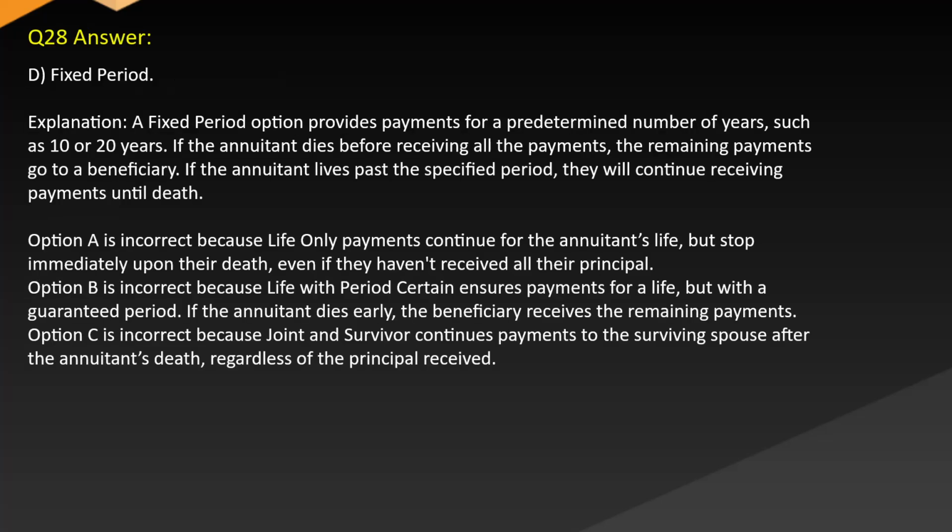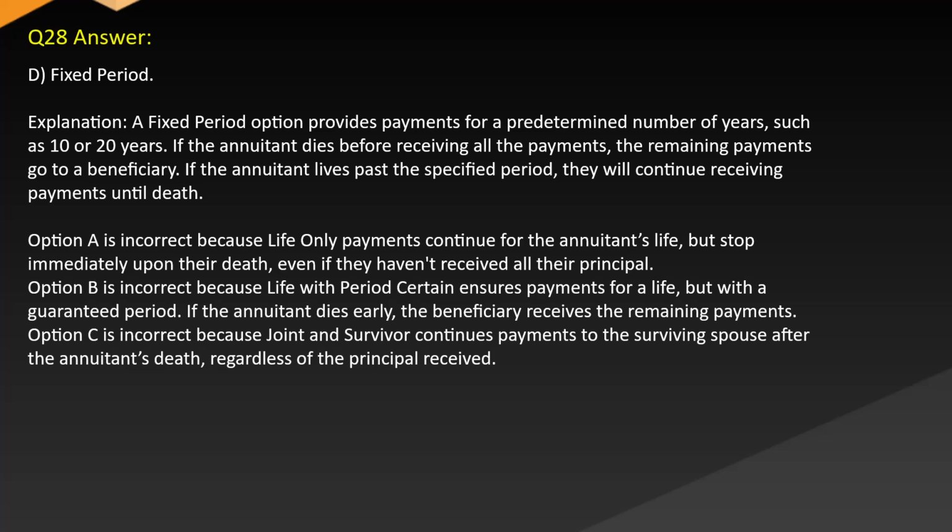Answer D. Fixed period. Explanation. A fixed period option provides payments for a predetermined number of years, such as 10 or 20 years. If the annuitant dies before receiving all the payments, the remaining payments go to a beneficiary. If the annuitant lives past the specified period, they will continue receiving payments until death.